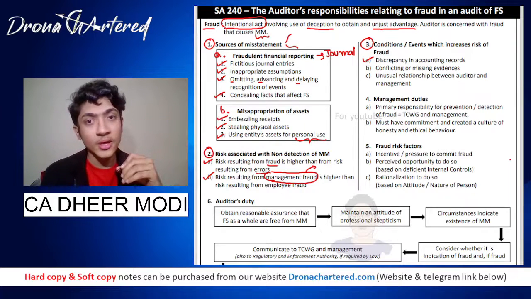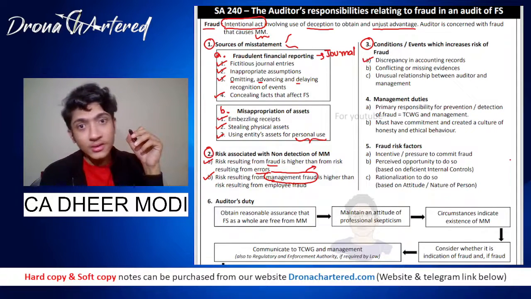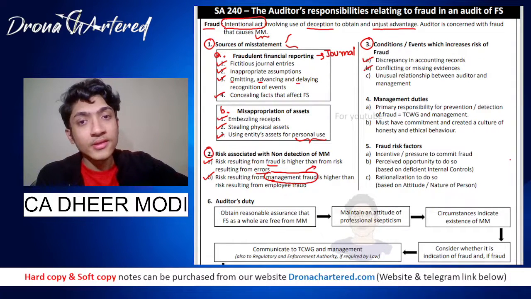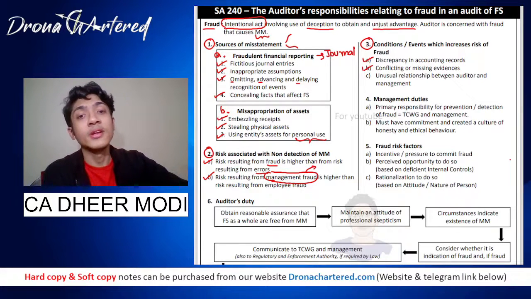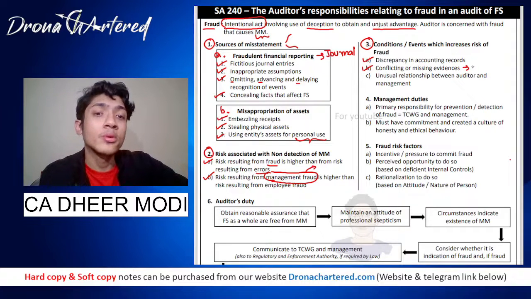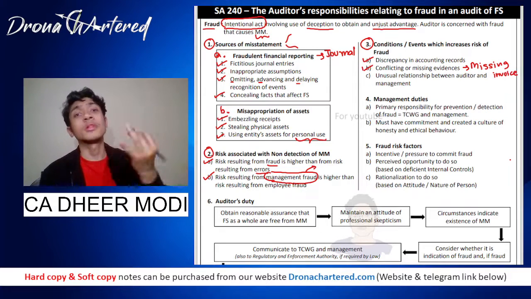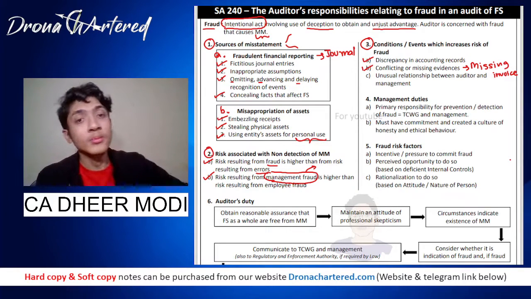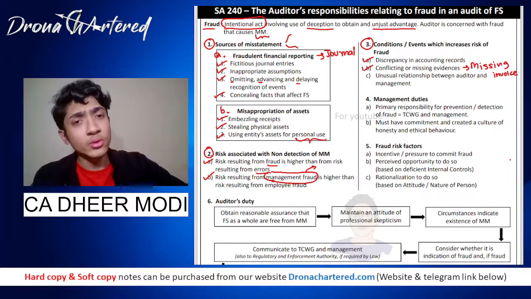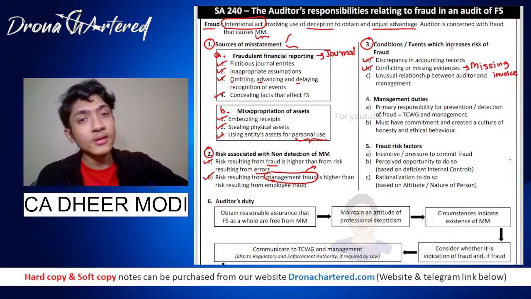If you watch the Harshad Mehta scam, you might remember when he had changed the figure, since there was a discrepancy they noted it. Then next is conflicting or missing evidence. Missing evidence, an example would be a missing invoice. So you are showing a purchase but there is no invoice against it. This can mean that there is a possible fraud. Possible. Okay, so you will always have to dig deeper. But these are conditions or events which increase the risk of fraud.